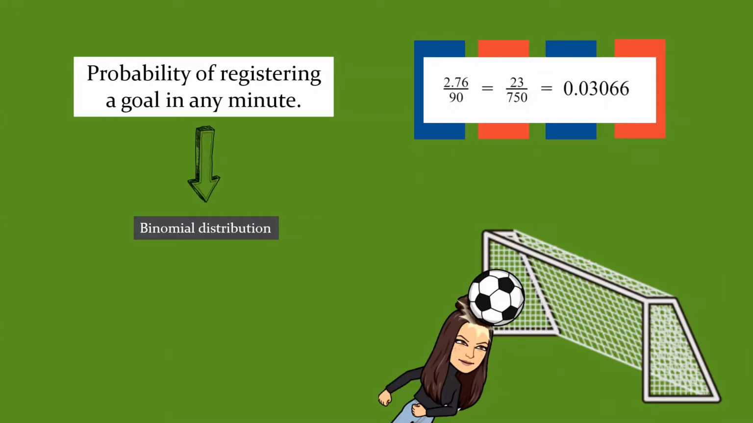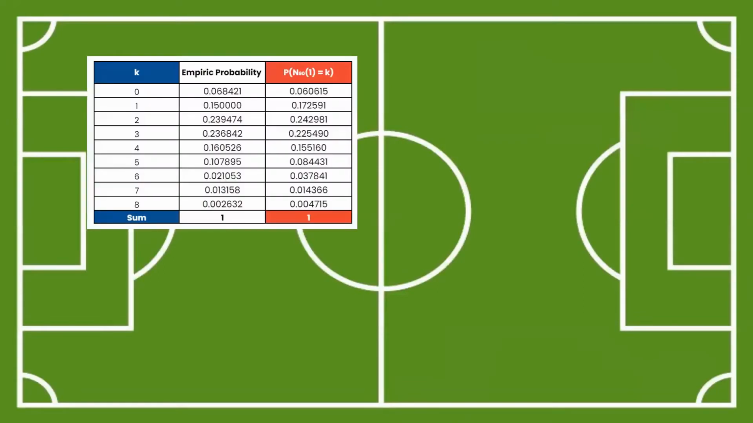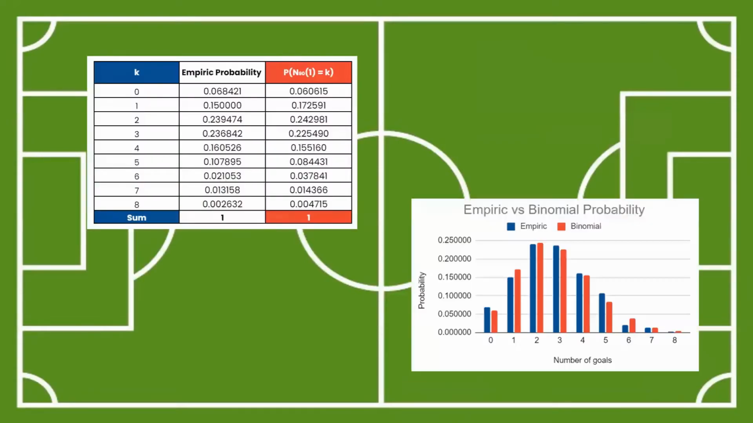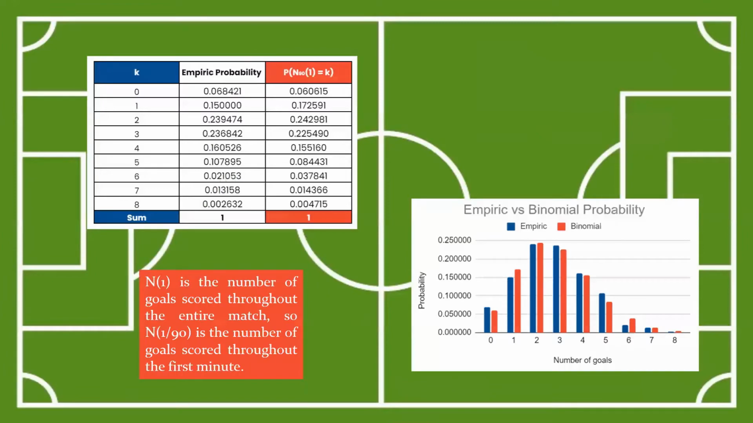Then we can use this probability to approximate the distribution of goals by means of a binomial distribution, which we also talked about before, with 90 trials of a minute each. Let's say that this random variable N follows the binomial law with parameters 90, and with this result we got, which is 0.03066. These are the results we got, and we can also see a graph here. N_1 is the number of goals scored throughout the entire match, so N_1 over 90 is the number of goals scored throughout the first minute.